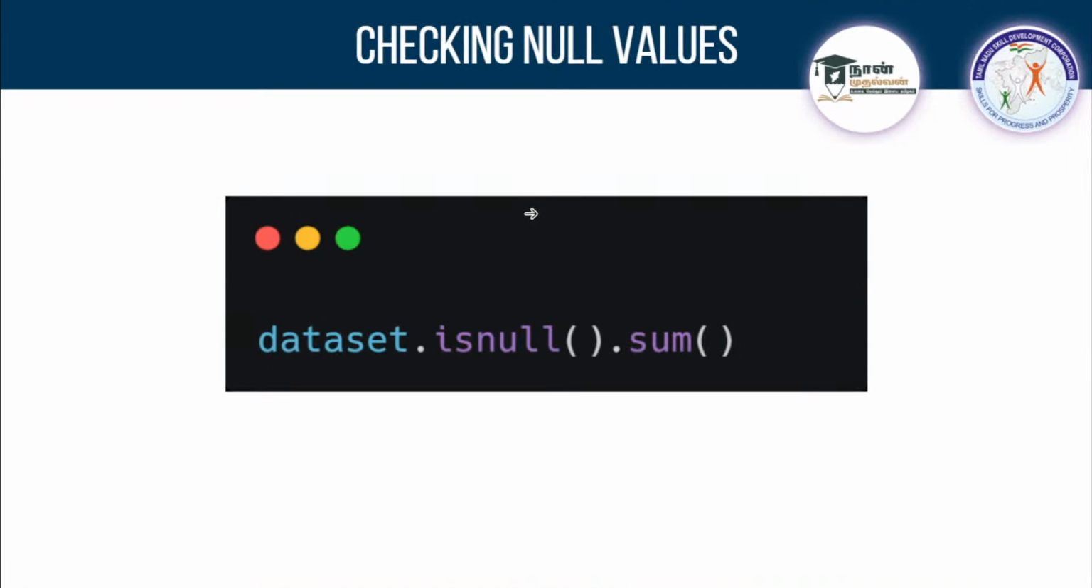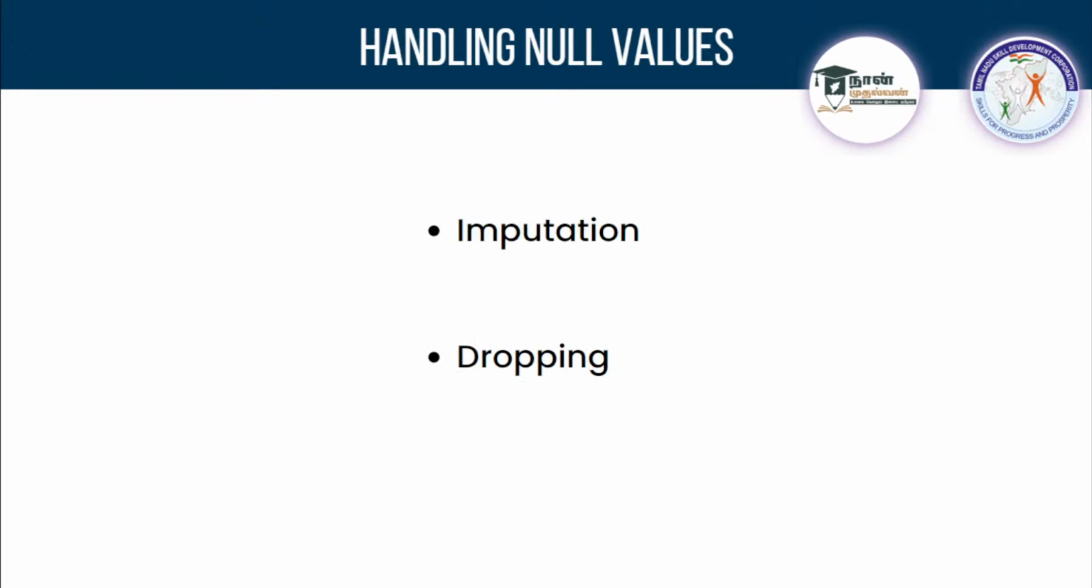What are you going to do with that null value? How are you going to handle it? Regarding handling the null value, there are two ways you can do it. One is imputation and another one is dropping. Imputation means manipulating, and there is another option known as dropping. But how will you decide which you are going to do?